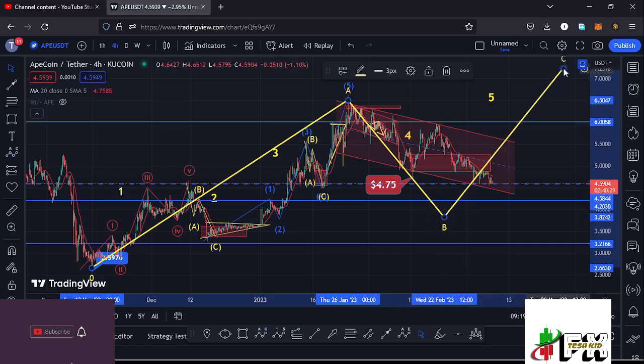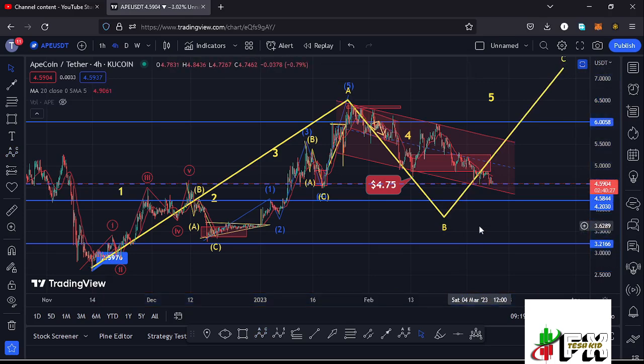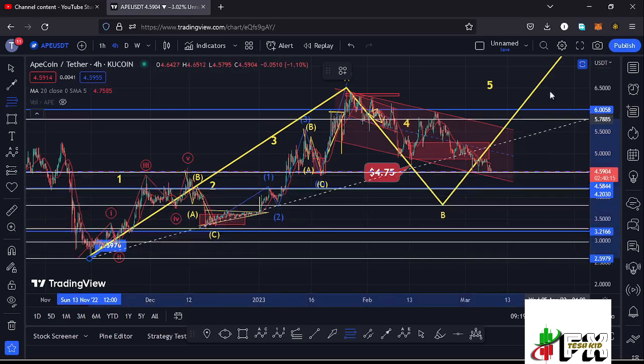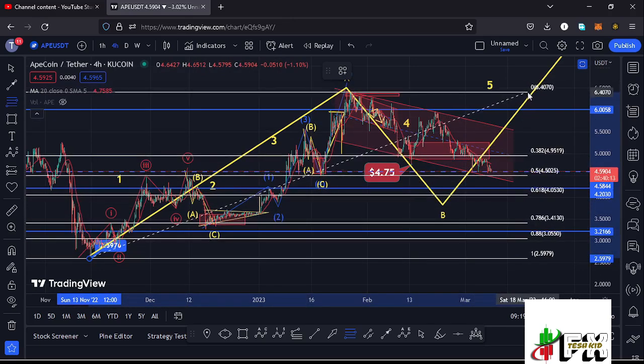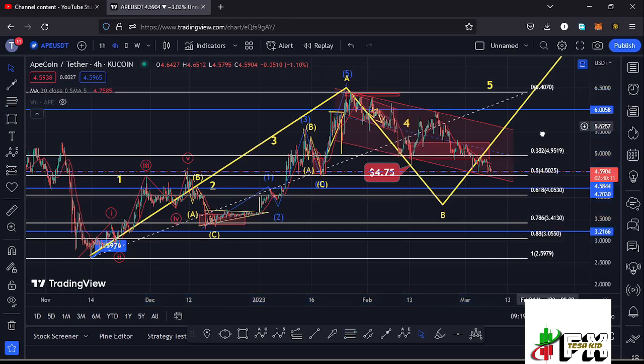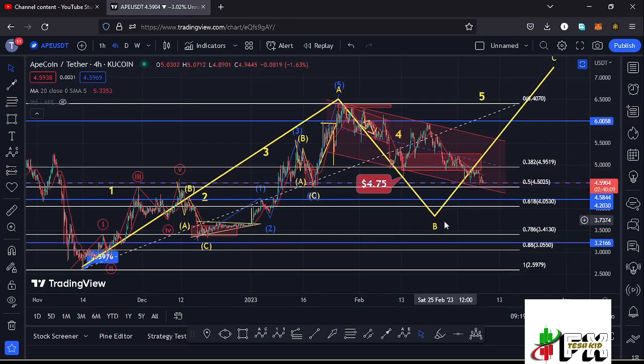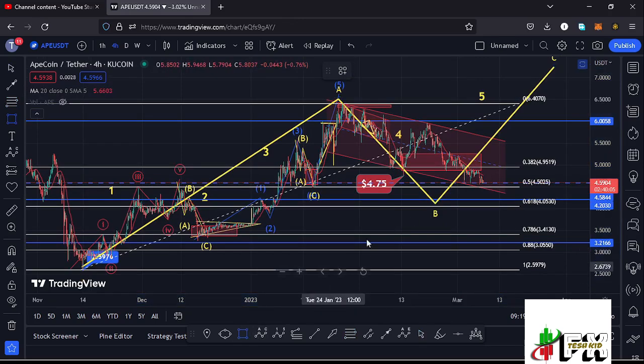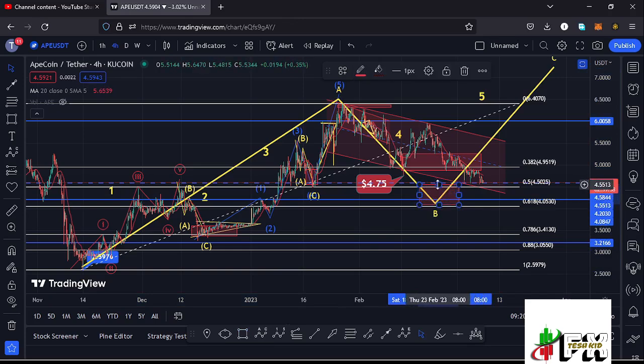And sketching out a target area to the lower side in the formation of this wave B by connecting the Fibonacci's from the wave A down there to the high of that wave A, that gives me a minimum target area to the lower side in the formation of that wave B between the fib level 0.5 and the fib level 0.618, which is a target area that lies between the $4.5 mark and the $4.05 mark, and it is within this target area down here that I'm expecting to see the low for this wave B to the lower side.